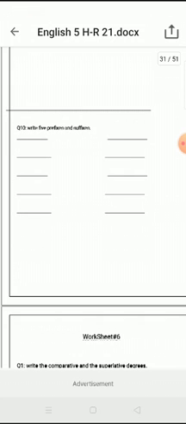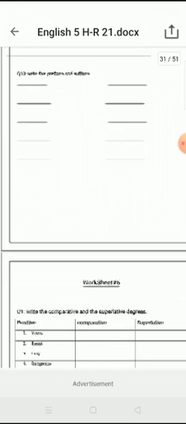Re-again is the example of a prefix. And on the other hand, suffixes come after the root word, like colorful, wonderful. These are the examples of suffixes. So write 5 prefixes and suffixes in these blanks.